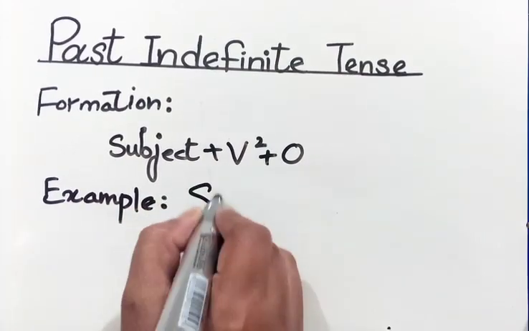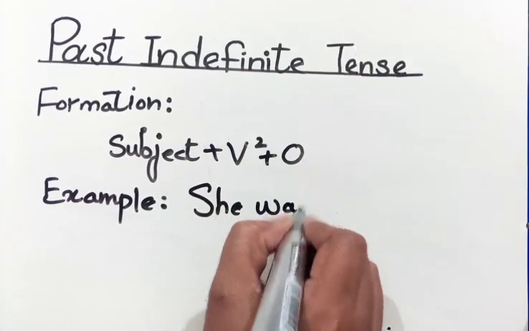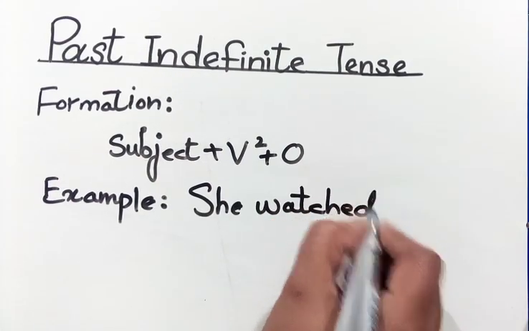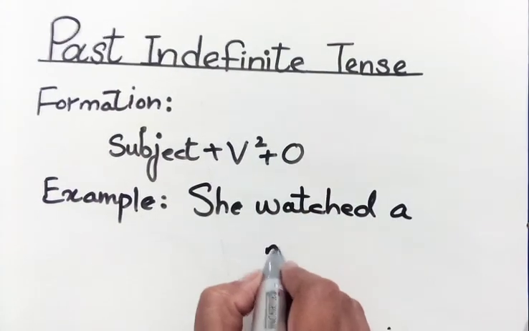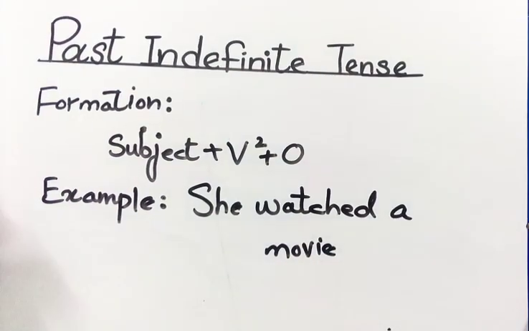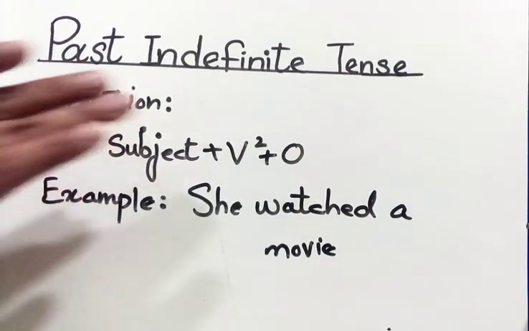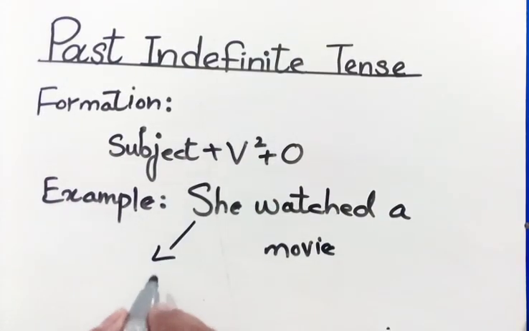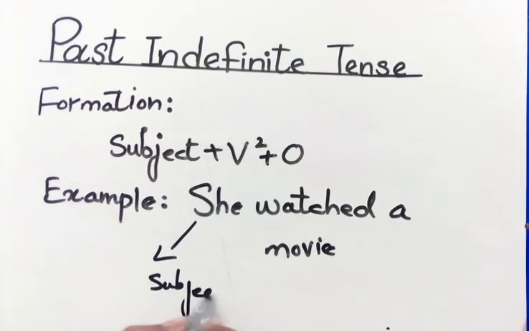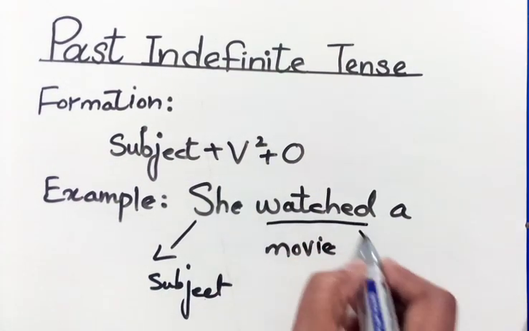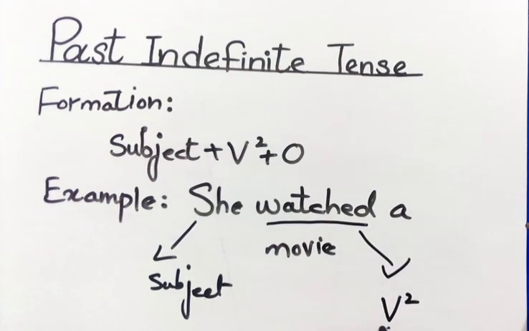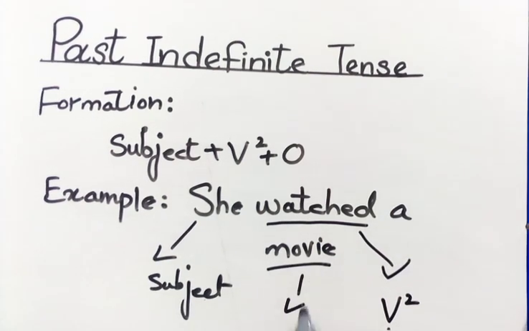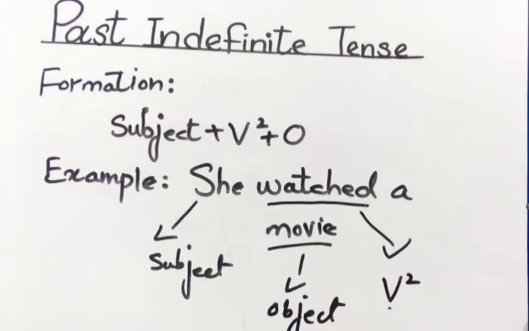Example is, she watched a movie. This is example of past indefinite affirmative tense, right? She in this sentence is our subject, watched is V2, that is second form of verb, and movie is our object, right?